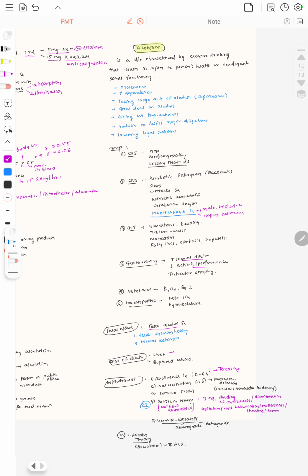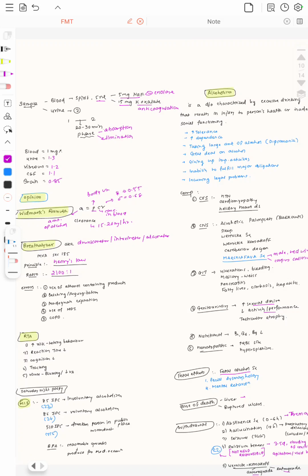Delirium tremens has clouding of consciousness, disorientation, agitation, vivid hallucinations, restlessness, shouting, tremors. The person is not held responsible for this, under section 22 of the BNS. Wernicke-Korsakoff syndrome is anterograde amnesia, where the person is not able to learn new things. Mild retrograde amnesia is also seen. Management is aversion therapy. Disulfiram inhibits alcohol dehydrogenase, because of which aldehyde syndrome is seen. It gives unpleasant reactions to the patient, and the patient will himself move away from these things.